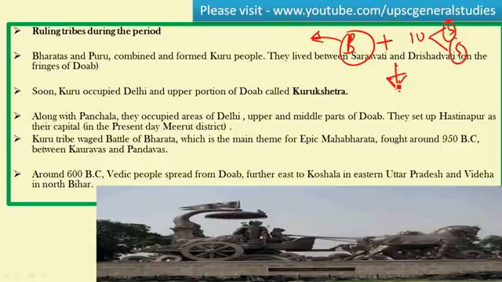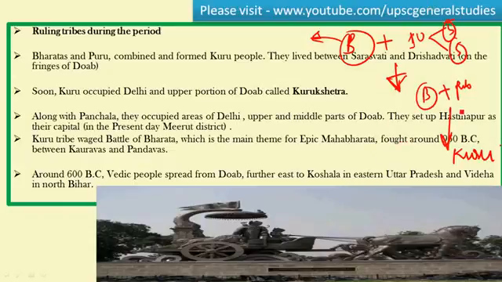That battle is called the Battle of Ten Kings, and finally the Bharata group won the battle. One of the clans from the ten kings, that is the Puru, joined hands with the Bharata after the war, and they formed a clan called Kuru. This tribe Kuru lived between Saraswati and Drishadwati on the fringes of the Doab. Soon the Kuru occupied Delhi and the upper portion of the Doab called Kurukshetra.